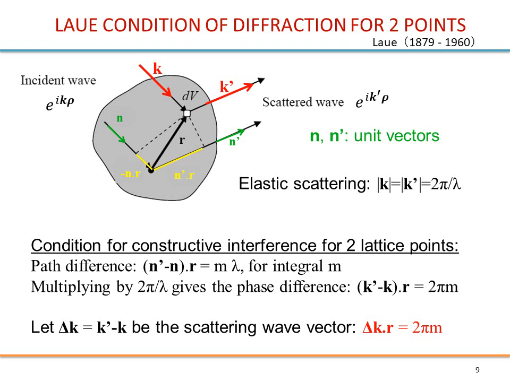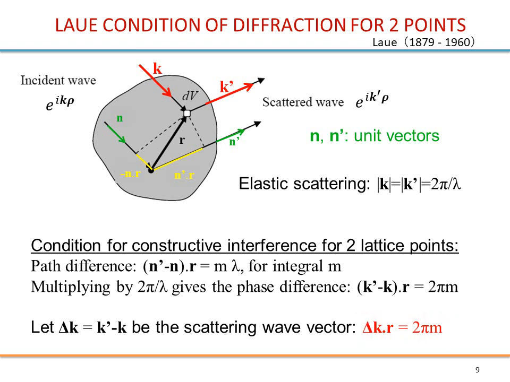To get the phases we need to multiply by k, therefore 2 pi over lambda. And this is our condition for constructive interference. We call k prime minus k delta k. So our final condition, called the Laue condition for diffraction, is this.